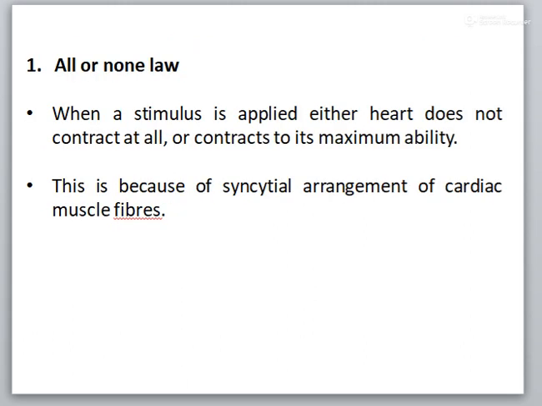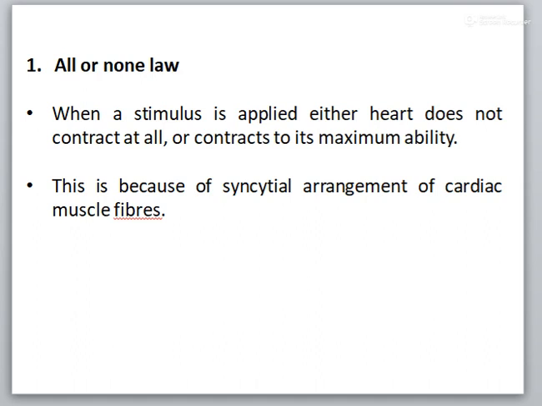All or none law: the response of cardiac muscle to a stimulus is all or none in character. That is, when a stimulus is applied, either the heart will contract or it does not contract at all.